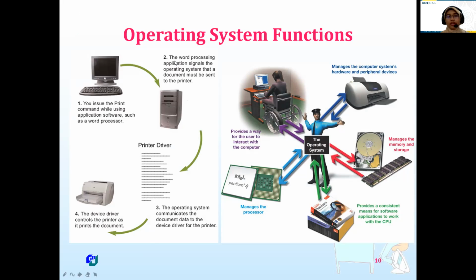The word processing application signals the operating system that a document must be sent to the printer. So from our hard disk, we want to print our document. So we click the print button in our word processing.